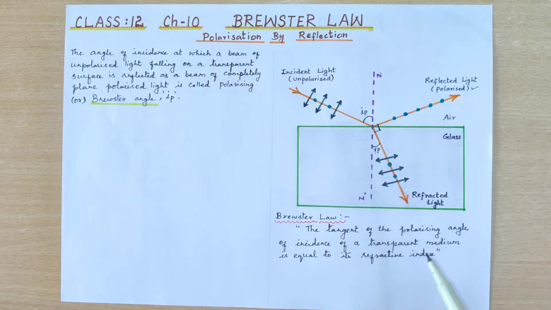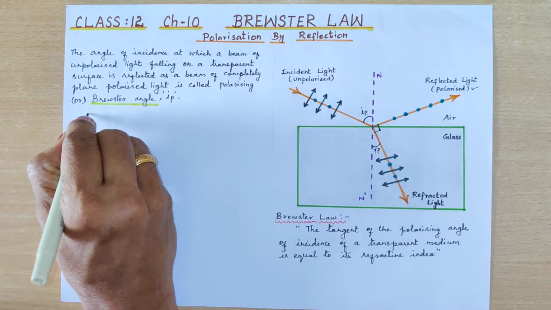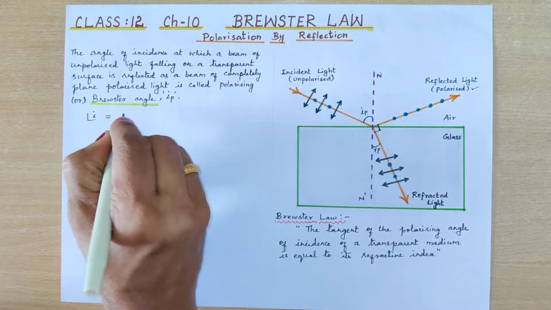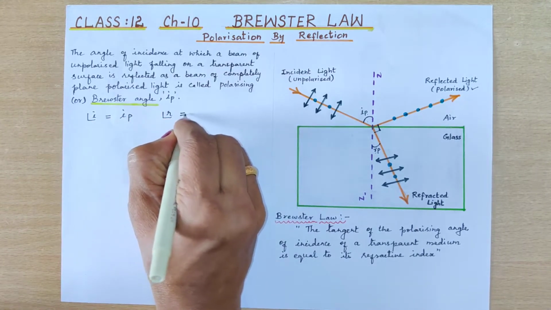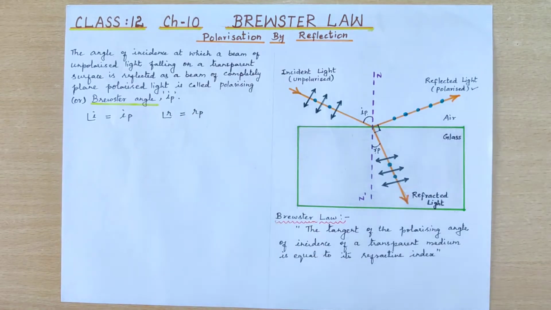Now the statement given by Brewster: the tangent of the polarizing angle of incidence of a transparent medium is equal to its refractive index. The angle of incidence I is written as IP, and the angle of refraction as RP, because we are writing for the polarized angles.